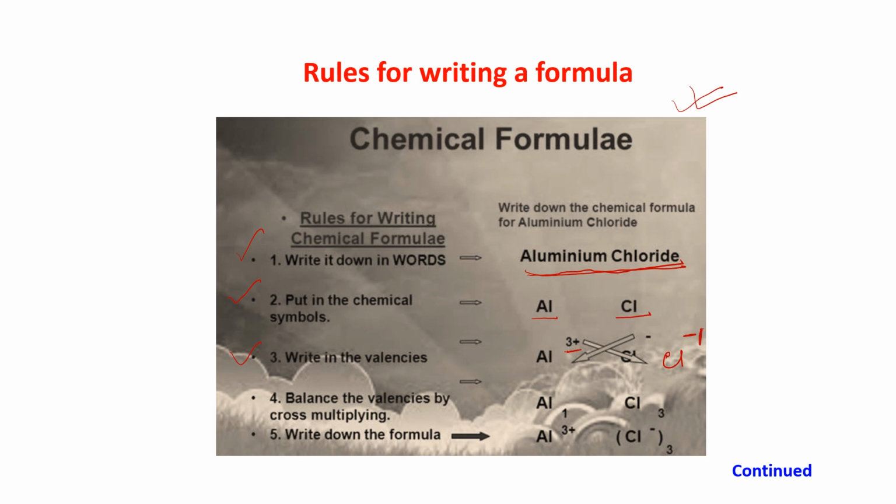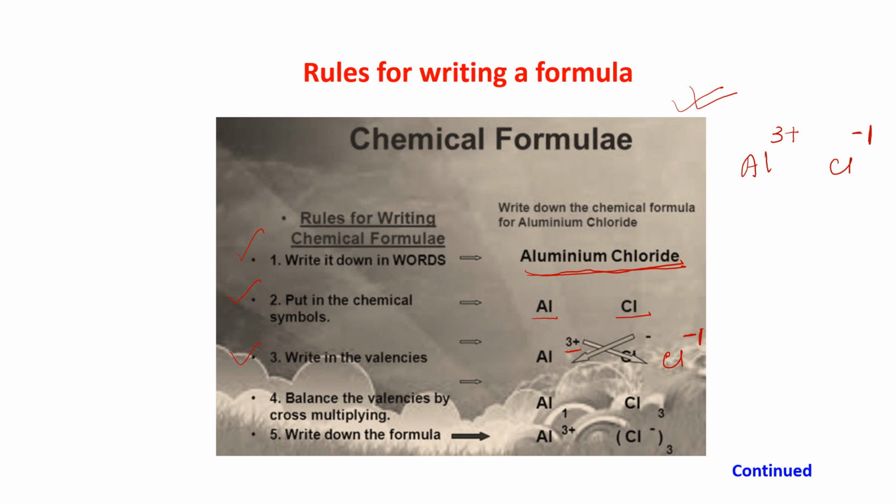Okay, then what are we doing? Balance the valencies by cross multiplying. Let me show you here. I am writing aluminium 3 plus and chloride minus 1. You can write 1, or you may not write 1.